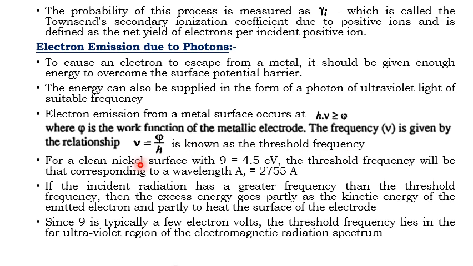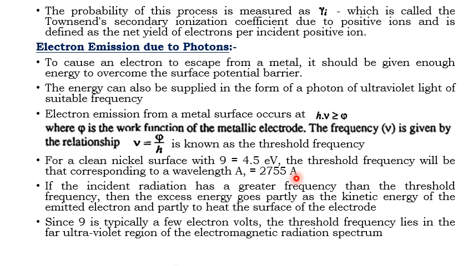If you consider a nickel surface, the work function is 4.5 electron volt. Substitute the value of 4.5 electron volt and the Planck's constant, which is a constant value, and you will get the threshold wavelength as 2755 angstrom.